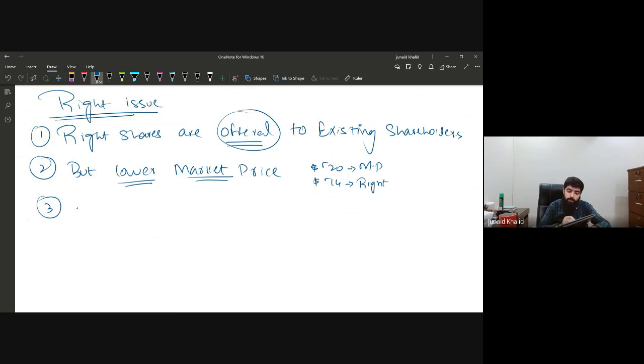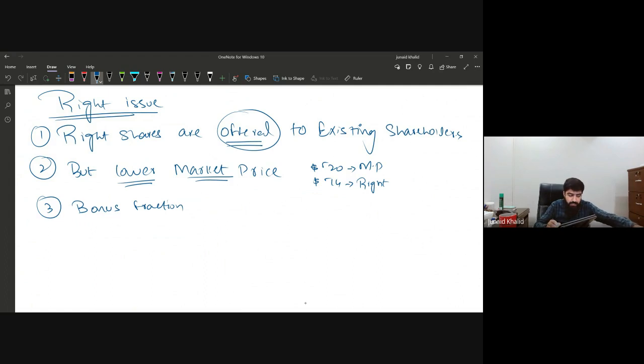So what we have to do is again calculate the bonus fraction over here. Yes, here again the bonus fraction will be calculated. And how are we going to calculate the bonus fraction in this particular situation?